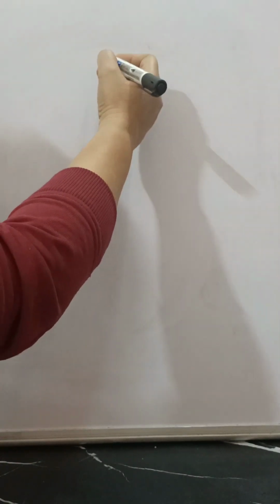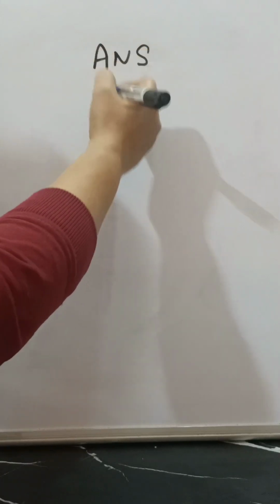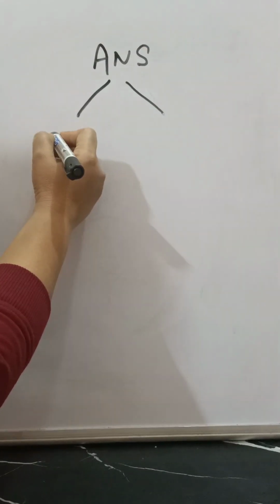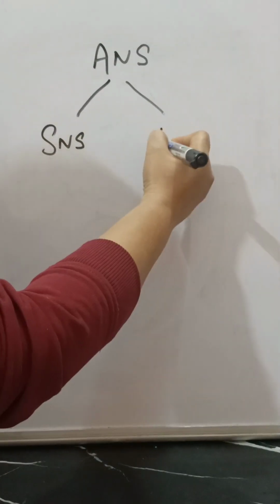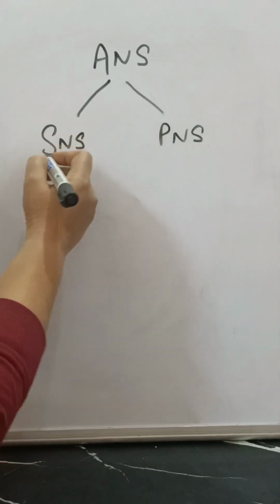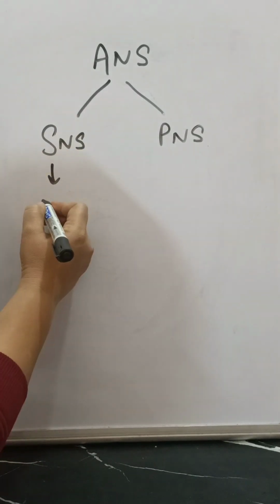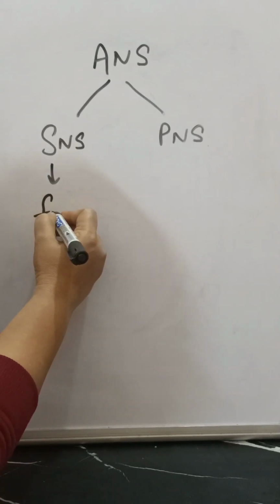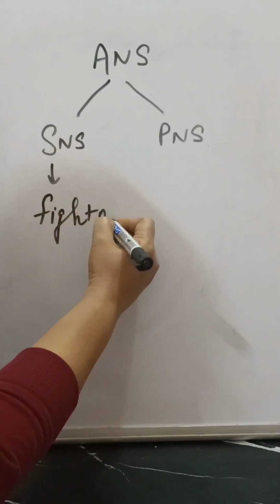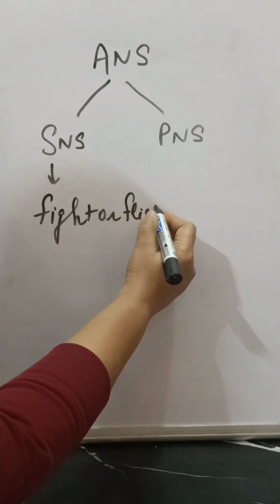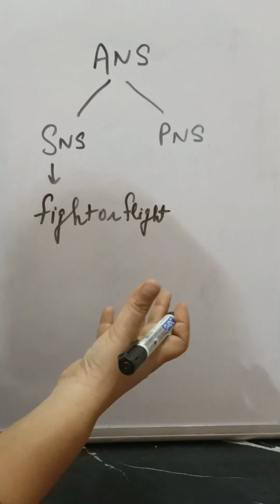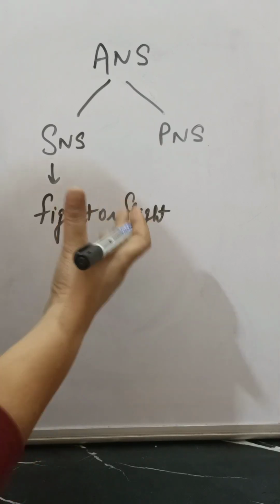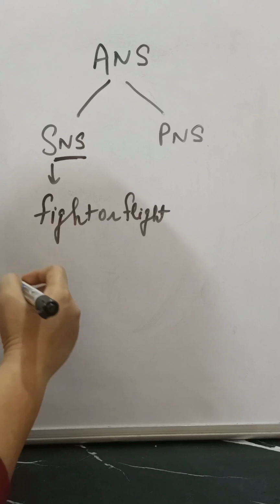Now we'll understand what the autonomic nervous system is and what its types are. The autonomic nervous system comprises the sympathetic nervous system and the parasympathetic nervous system, right? The sympathetic nervous system activates whenever there is any danger or fear, the fight or flight response. Like whenever a dog is chasing you, whatever actions your body is doing at that moment, that is the sympathetic nervous system, right?